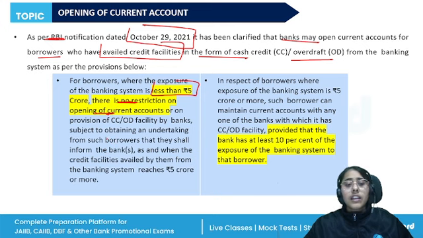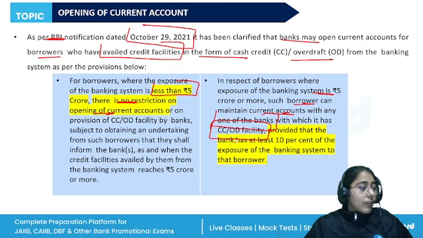Whether they have availed any cash credit facility or the overdraft facility, if they have banking exposure less than rupees 5 crore, then there are no restrictions. However, for the borrowers where the exposure is more than 5 crore, such a borrower can maintain a current account only with one of the banks with which it has availed this facility.